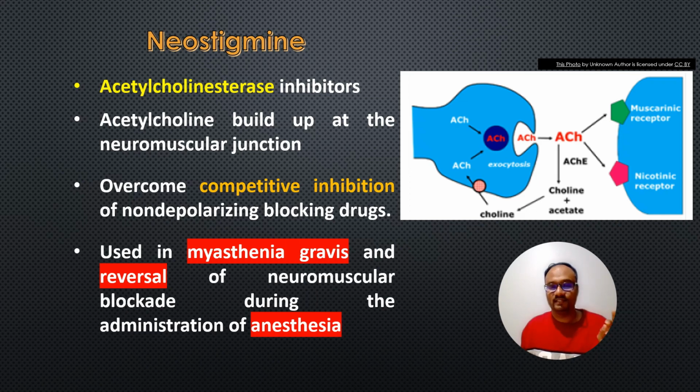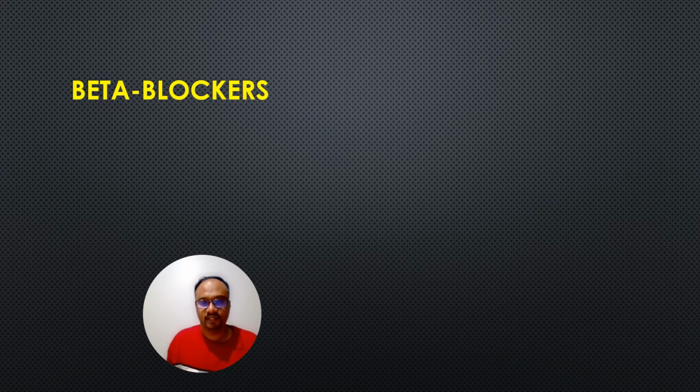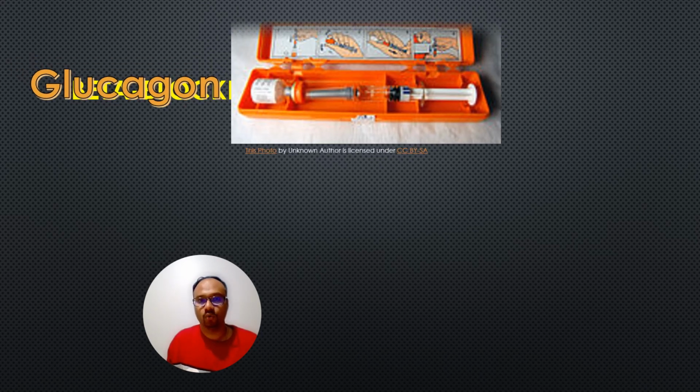It is used in diseases like myasthenia gravis, which is an autoimmune disorder characterized by the damage of the acetylcholine receptors. It is also used in reversal of the neuromuscular blockade during the administration of anesthesia. So it overcomes the competitive inhibition of the non-depolarizing blocking drugs. Let us see the next drug, beta blockers, and the antidote is glucagon.